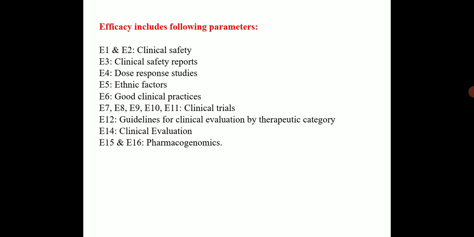Efficacy includes E1 and E2 clinical safety, E3 clinical safety report, E4 dose response studies, E5 ethnic factors, E6 good clinical practices, E7 to E11 related with clinical trial, E12 related with guidelines for clinical evaluation by therapeutic category, E14 related with clinical evaluation, and E15 and E16 related with pharmacogenomics.